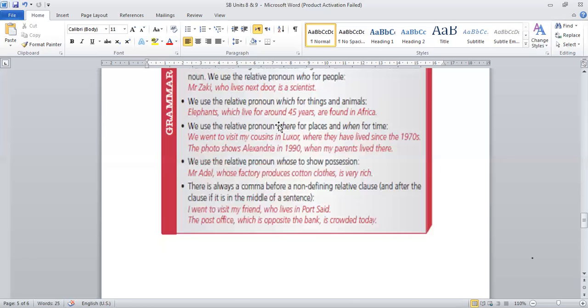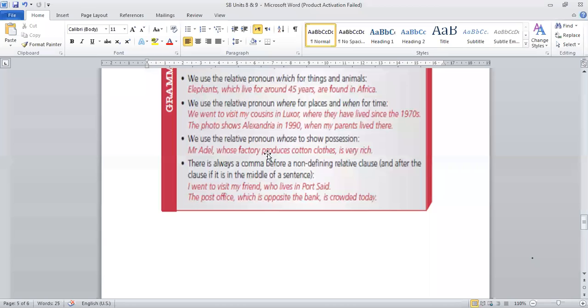The next point, we use the relative pronoun where for places and when for time. Like this example, we went to visit my cousins in Luxor, where they have lived since the 70s. So where here is related to the place Luxor. Another example, the photo shows Alexandria in 1990, when my parents lived there. So when here is related to the time, the year 1990.